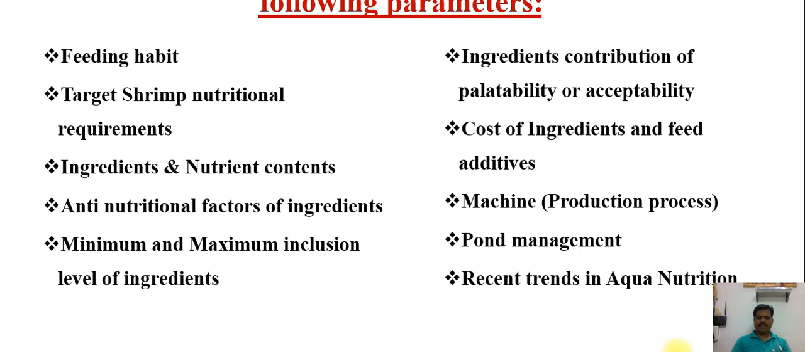Then pond management. In pond management, water quality is one of the key parameters, and this also influences shrimp growth. Then recent trends in shrimp nutrition. What are the new technologies used for shrimp nutrition? So be aware of these parameters before making the formulation. This will support giving a better formulation.